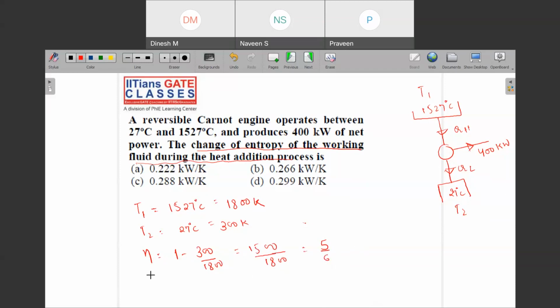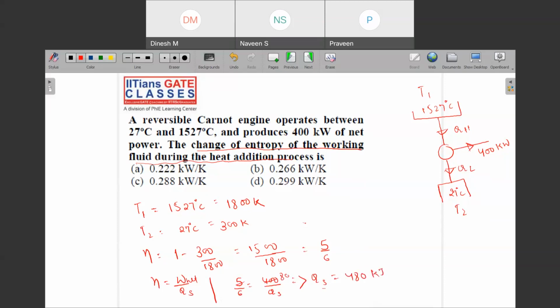Okay, so we also know this part that efficiency is equal to what? Work done divided by what was the heat supplied. So work done, in fact, work net. So here your 5 by 6 is equal to what is the W net given to us? 400 kilowatt and Q supplied. So here your Q supplied becomes what? 400 into 6 by 5. So 5, this is 80. So 80 into 6, 480 kilojoule.